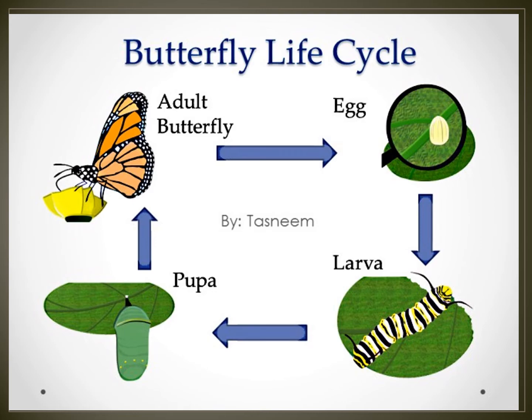Next the adult butterfly will come. This is the life cycle of butterfly. These are metamorphosis processes, changes in physical form. First, life cycle of frog. Next, life cycle of butterfly.